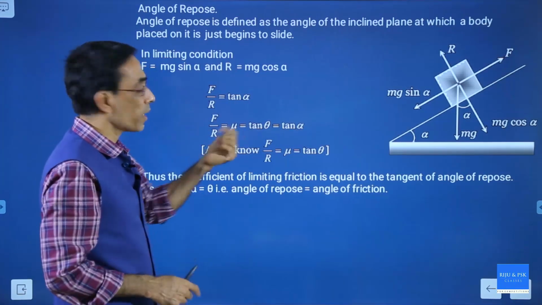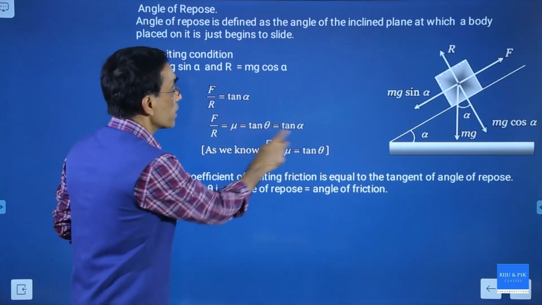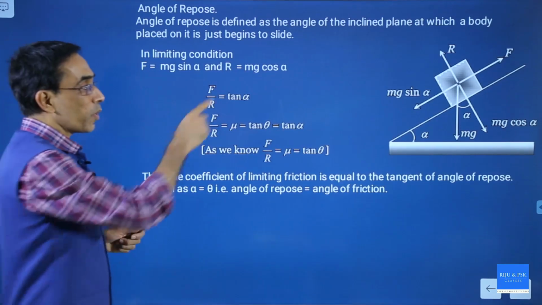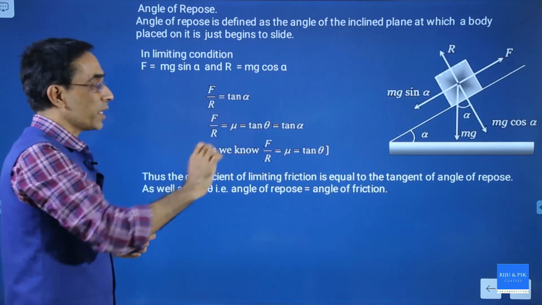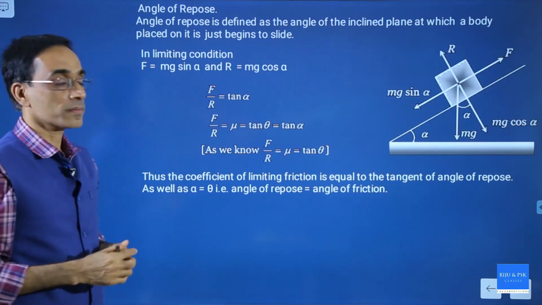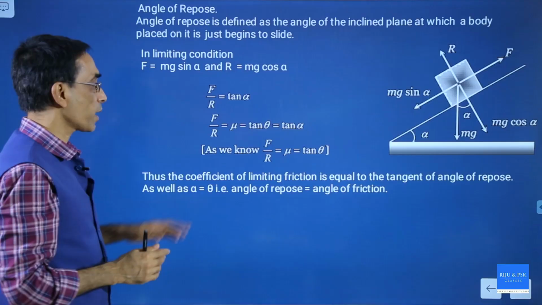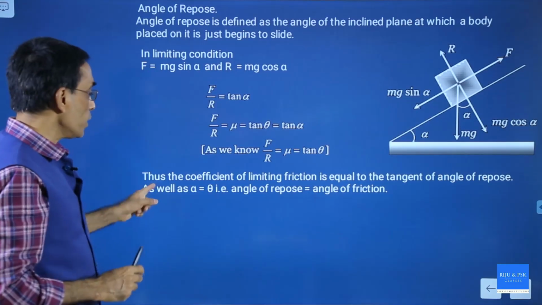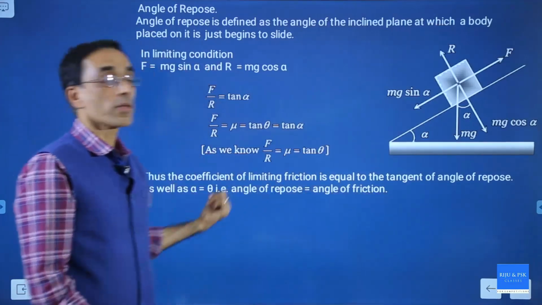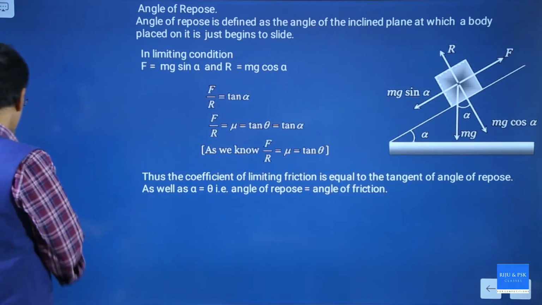Previously I proved that f by r is equal to tan theta. That means tan theta equals tan alpha. If the body is just sliding down, that means the angle of repose is equal to the angle of friction. Now, the coefficient of limiting friction is equal to the tangent of the angle of repose. So you have two relations now. What are those two relations?